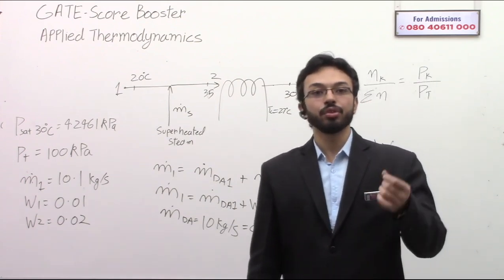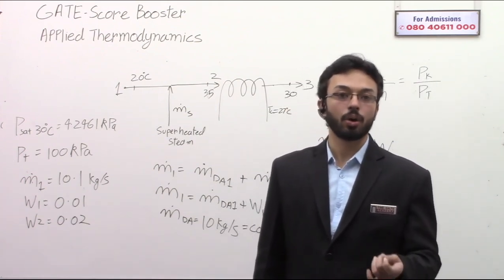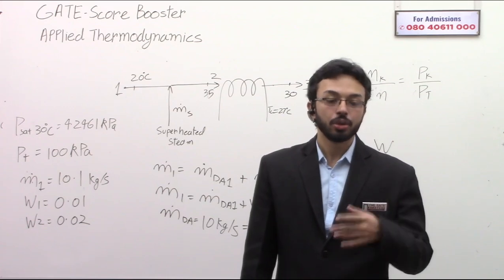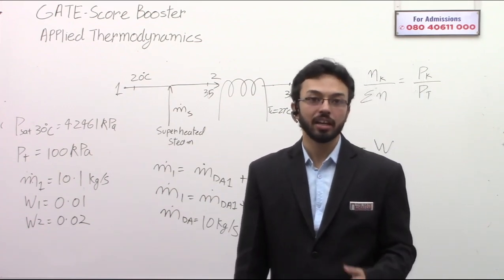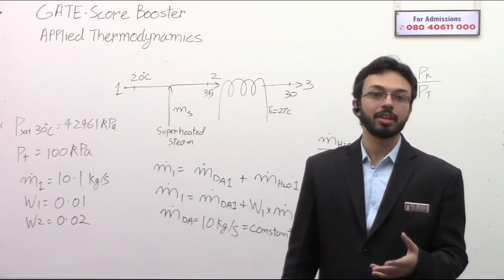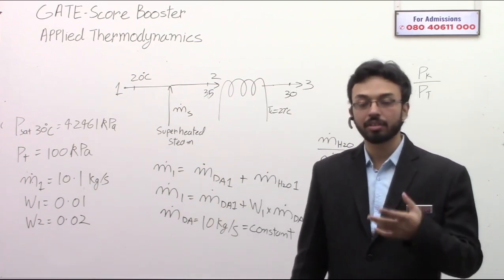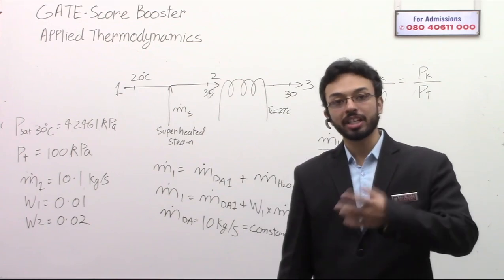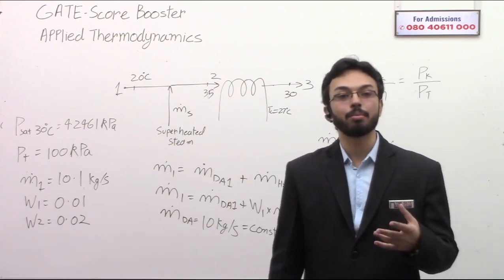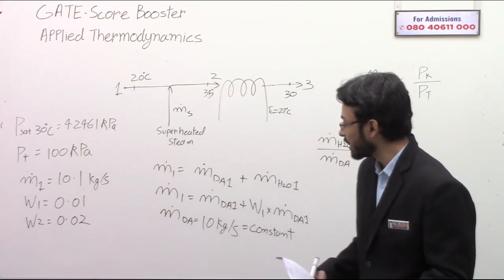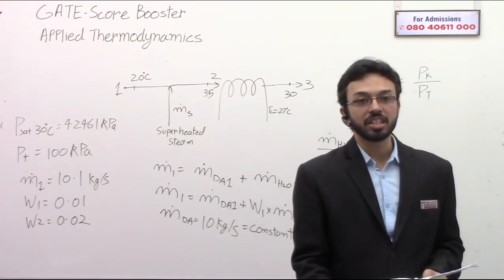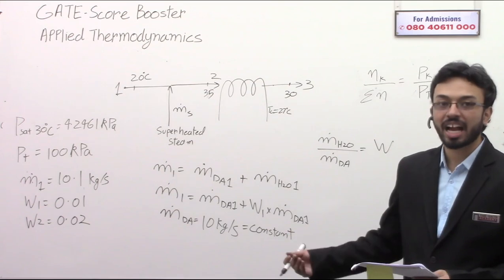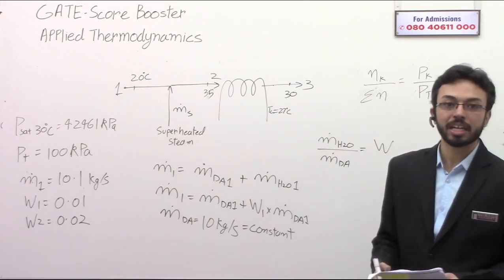But the mass of humidity, that is the mass flow rate of the water vapor, can be changed. You can condense the humidity from the air, or you can add more humidity to the air. So the mass flow rate of the water vapor can change. The total mass flow rate, that is the mass flow rate of the moist air, can also change. But in any air conditioning application, the mass of the dry air is not going to change. I hope that is clear.